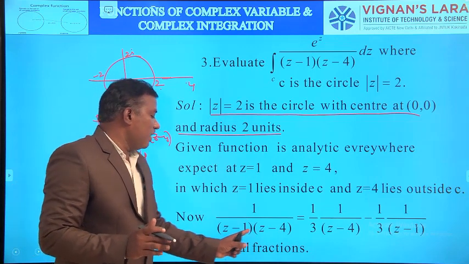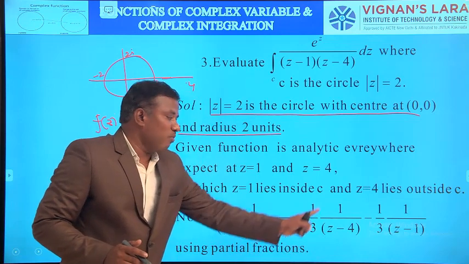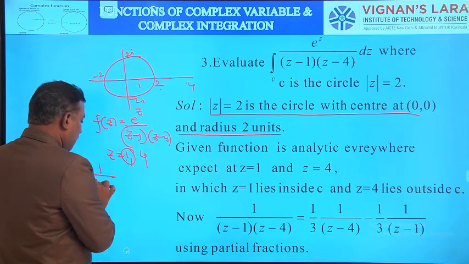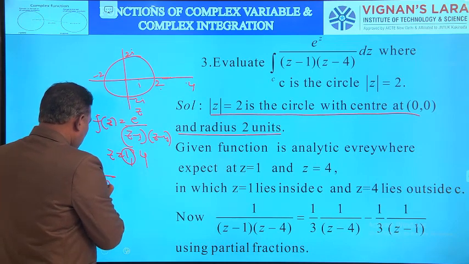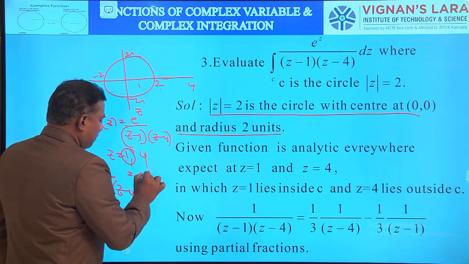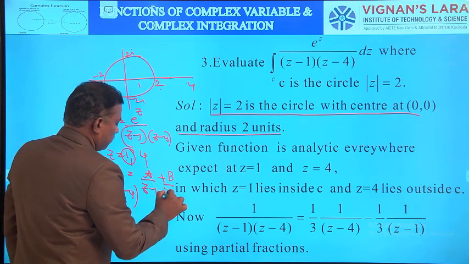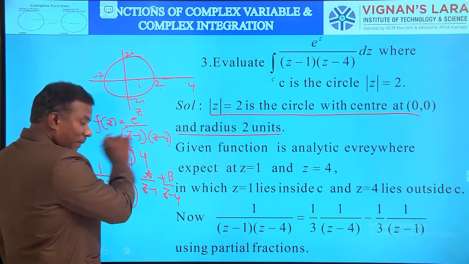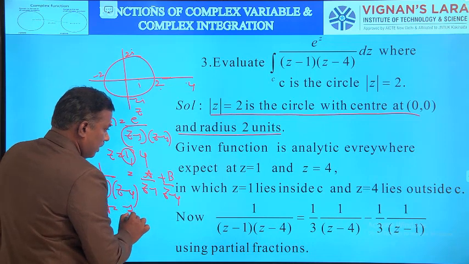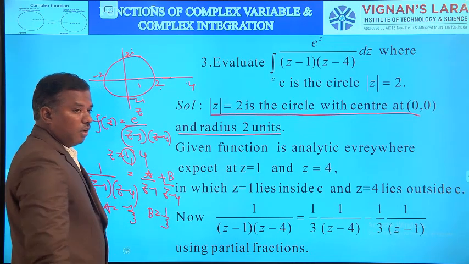So 1 by (z minus 1)(z minus 4) equals A by z minus 1 plus B by z minus 4. By applying the partial fraction method, we get A equal to minus 1 by 3 and B equal to plus 1 by 3.